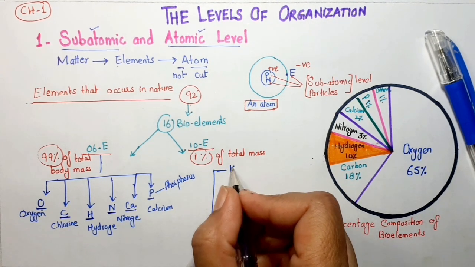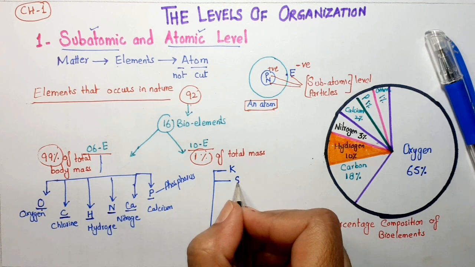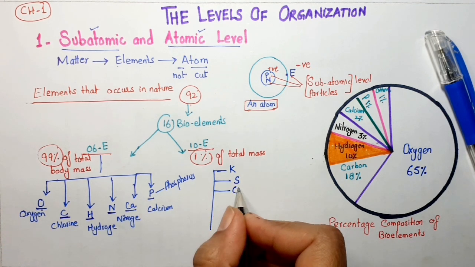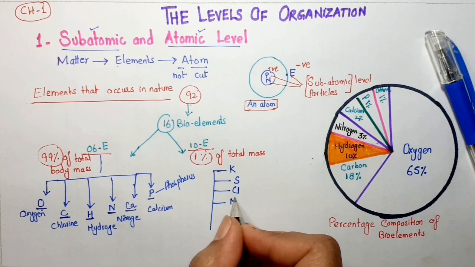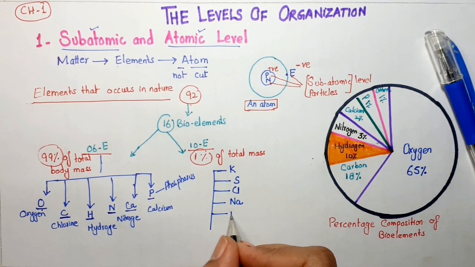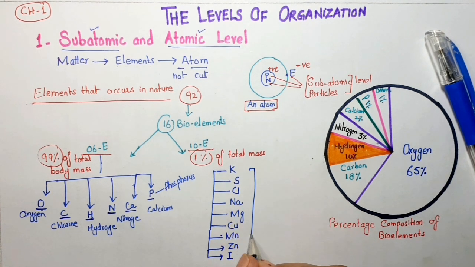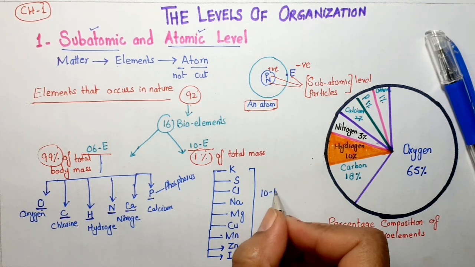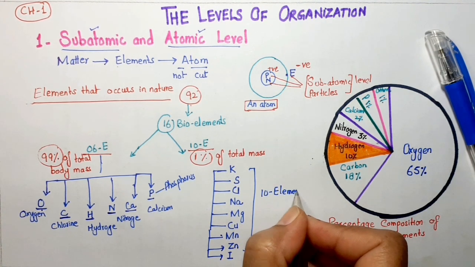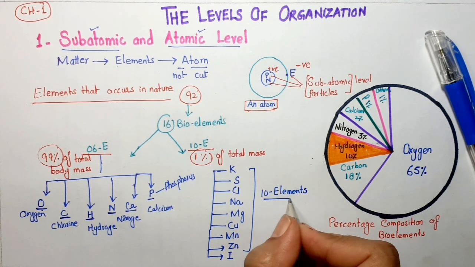Potassium, sulfur, chlorine, sodium, magnesium, copper, manganese, zinc and iodine. These 10 elements are making 1% of total mass.